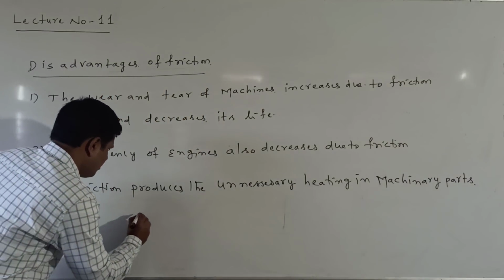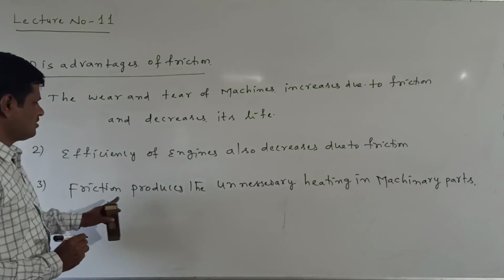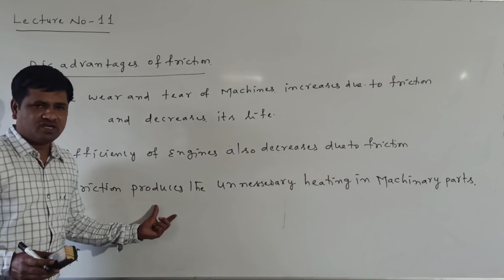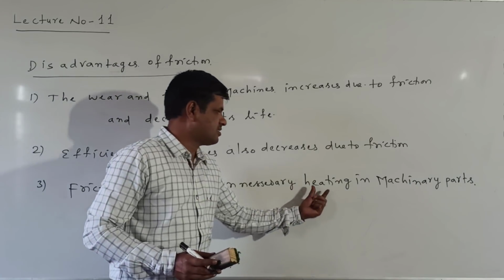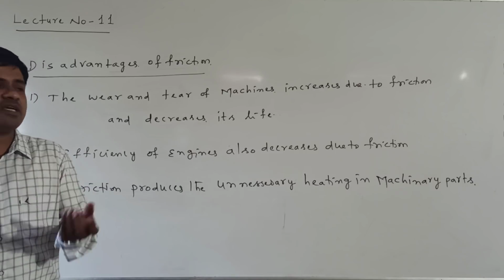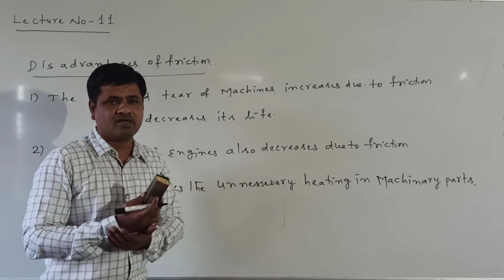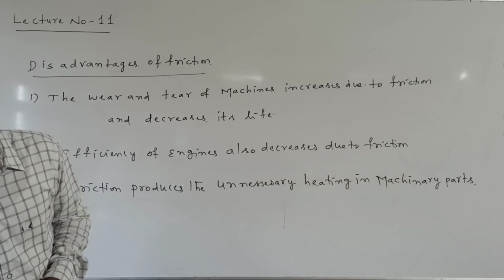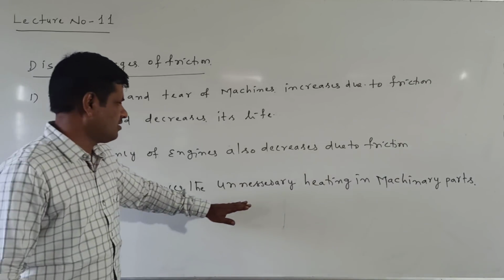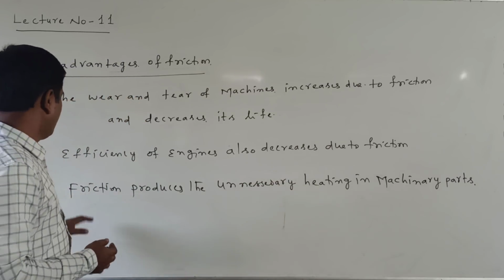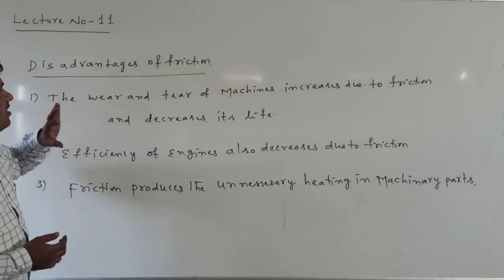Here, friction produces unnecessary heating in machinery parts. When the friction is there, the heating is produced in the machinery parts of some machines. In the machinery parts, unnecessary heating is produced. Now, these are called the disadvantages of friction.